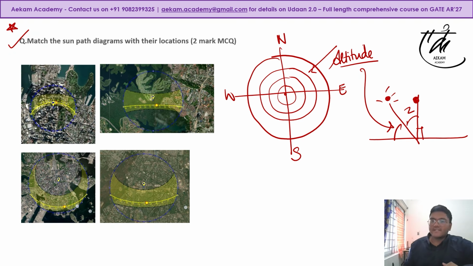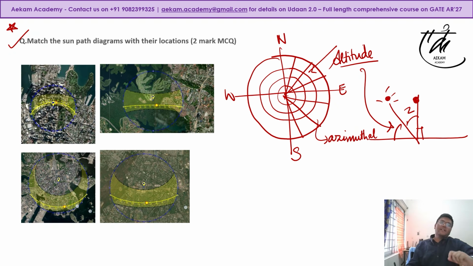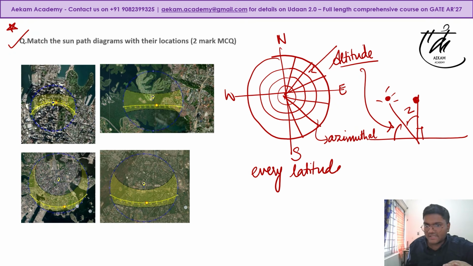Now this is a sectional property, but in plan also it is moving, right? So you have something known as your azimuthal angle. Imagine the sun moving in these directions in plan as well as vertically in angles, right? So it is a two-angle based thing. Some interesting property of the sun path diagram is that the sun path diagram for every latitude is the same. It doesn't matter. Every latitude has the same sun path diagram.